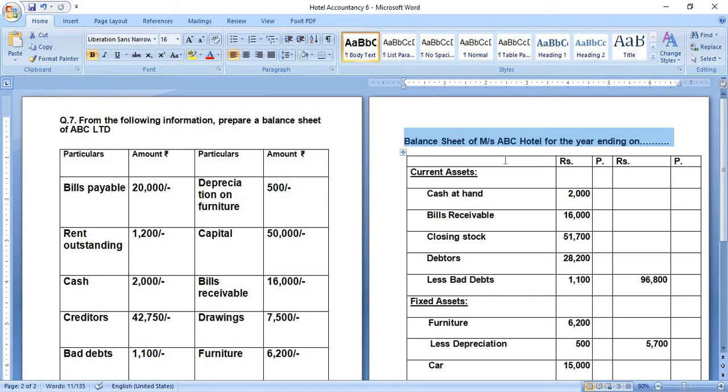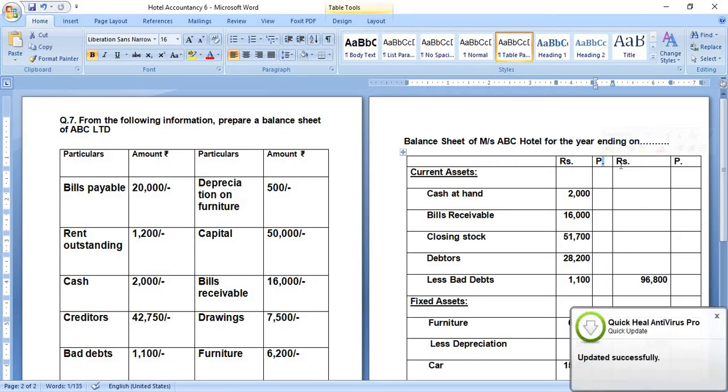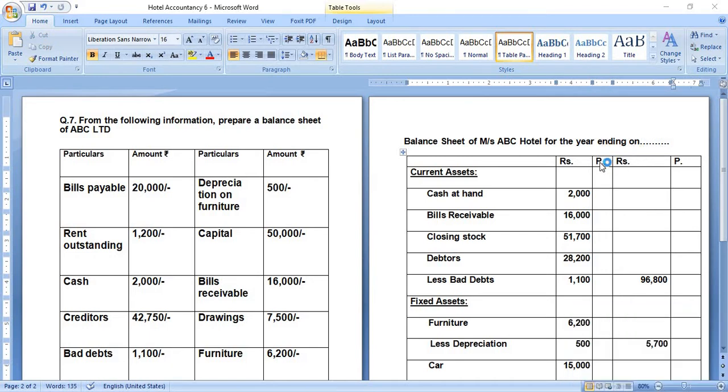This column is called the particulars column, then the rupees amount column, and paisa, which is the decimal amount. If it is there, then you can write it here. The first heading I mention here is current assets. So what are the current assets?